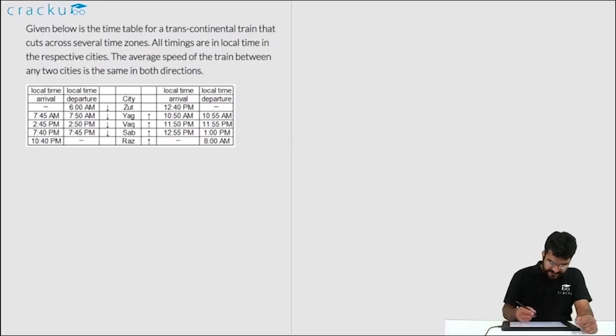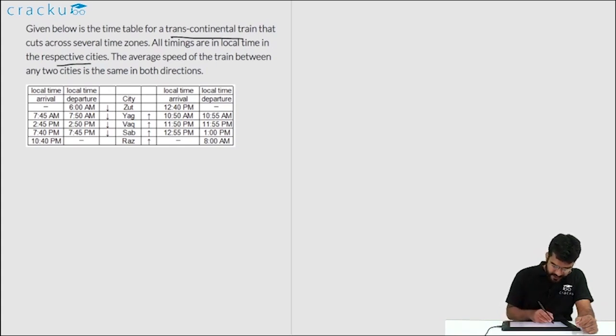In this question, it is given that there is a transcontinental train that goes across several time zones, and all the timings are given in the local times of the respective cities. Now the average speed between any two cities is the same in both the directions. So what this basically tells us is that the actual time taken for the train to travel between any of these two stations is the same, even if it is going in one direction or the other direction.